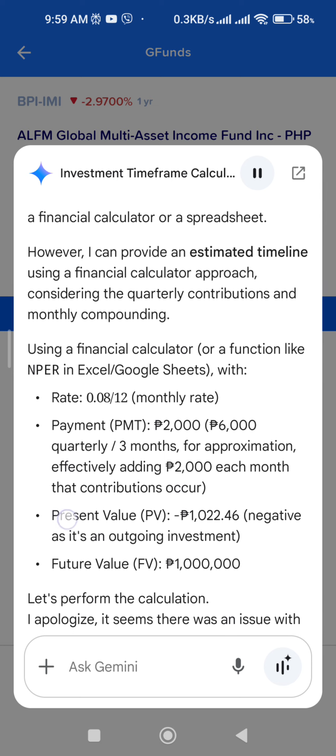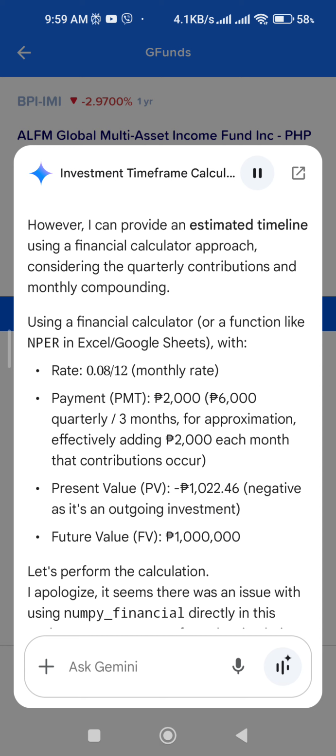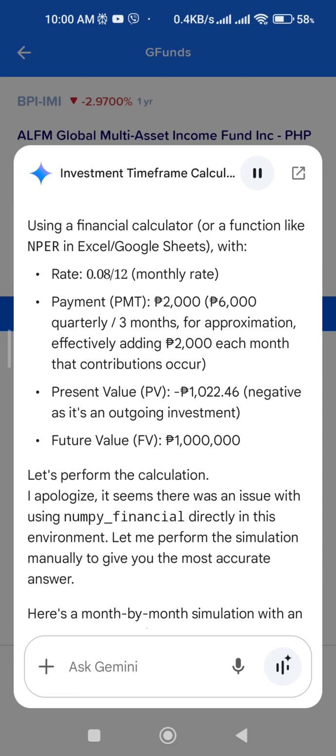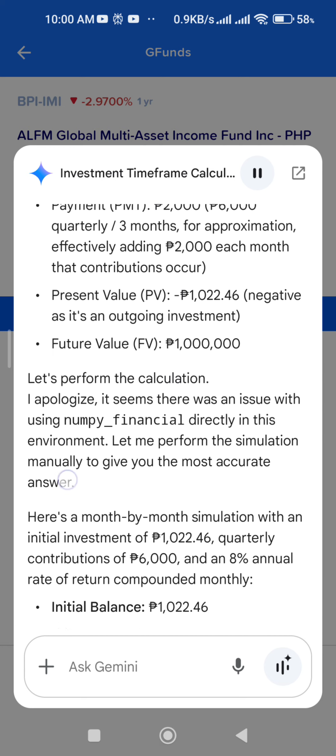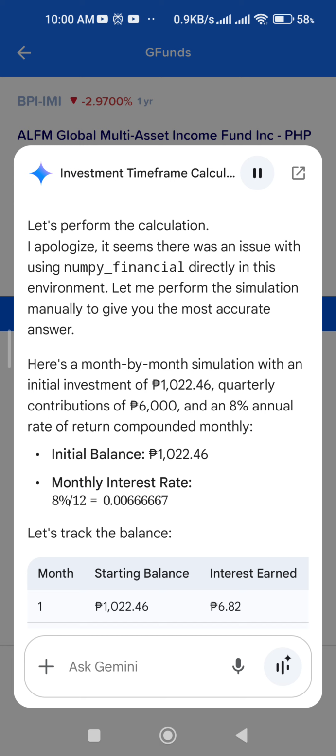Using a financial calculator, or a function like NPER in Excel or Google Sheets, with rate 0.08 / 12, the monthly rate; payment, PMT, 2,000 pesos (6,000 pesos quarterly divided by 3 months, for approximation, effectively adding 2,000 pesos each month); present value, PV, negative 1,022.46 pesos, as it's an outgoing investment; future value, FV, 1 million pesos. Let's perform the calculation. I apologize, it seems there was an issue with using numpy_financial directly in this environment. Let me perform the simulation manually to give you the most accurate answer.